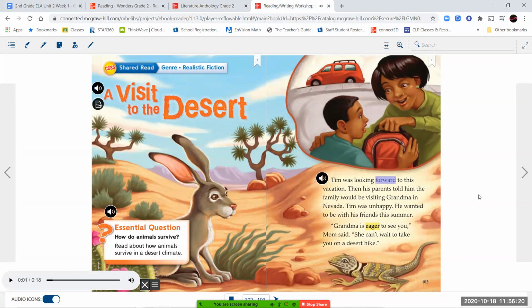Tim was looking forward to this vacation. Then his parents told him the family would be visiting Grandma in Nevada. Tim was unhappy. He wanted to be with his friends this summer. "Grandma is eager to see you," Mom said. "She can't wait to take you on a desert hike."